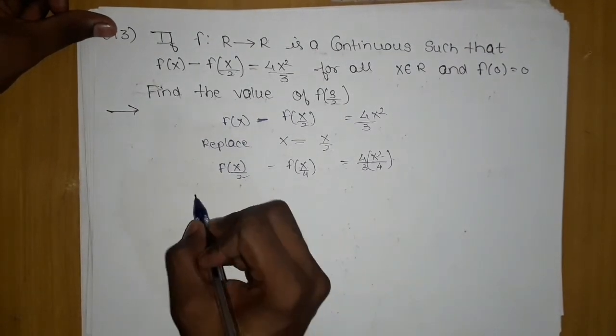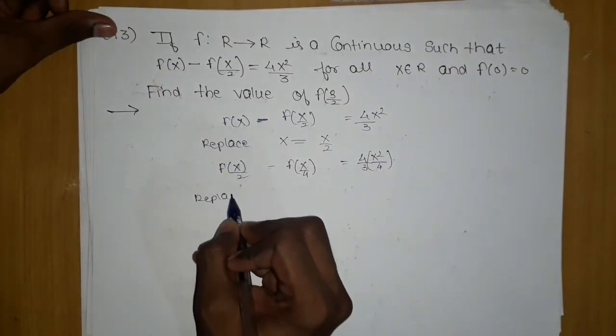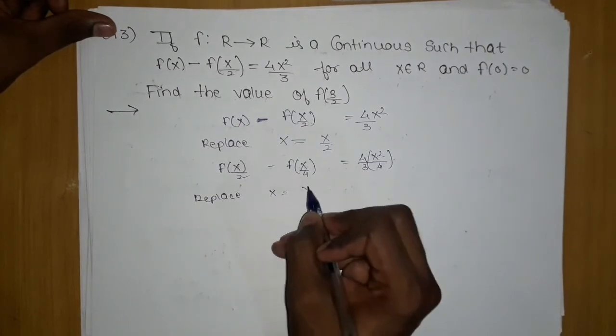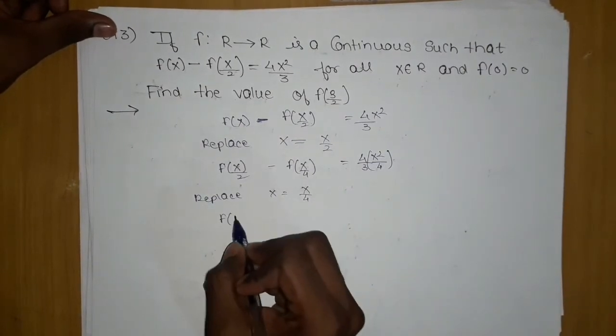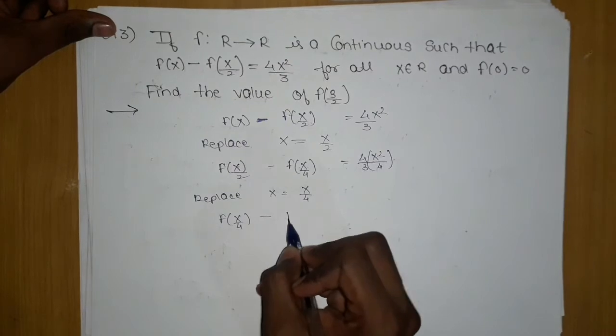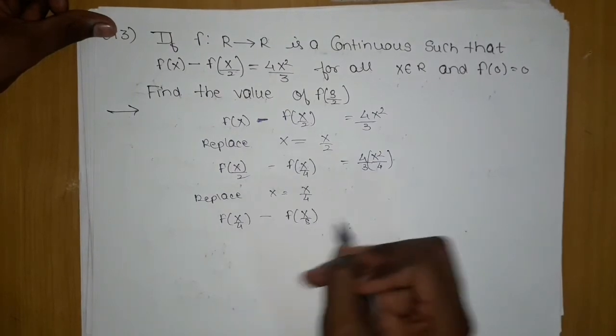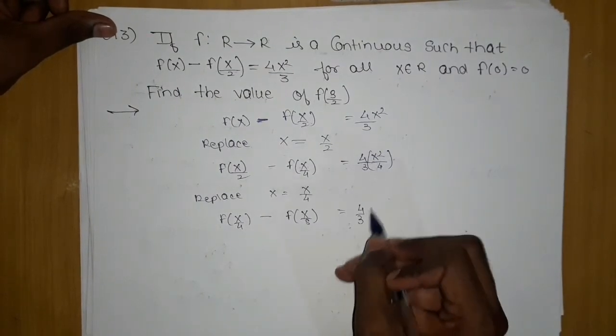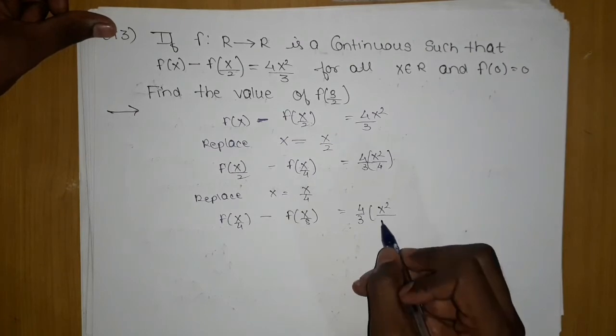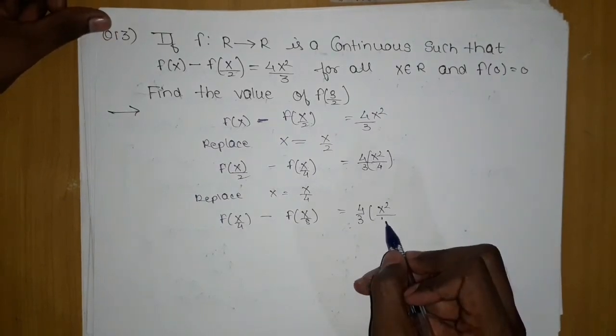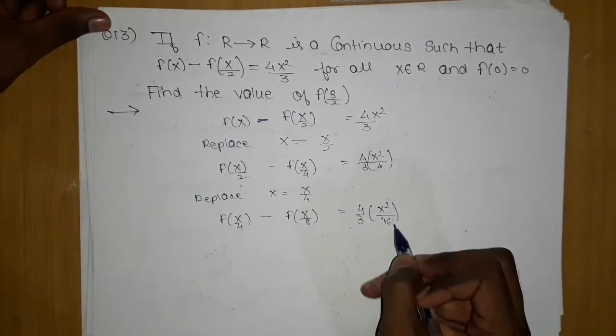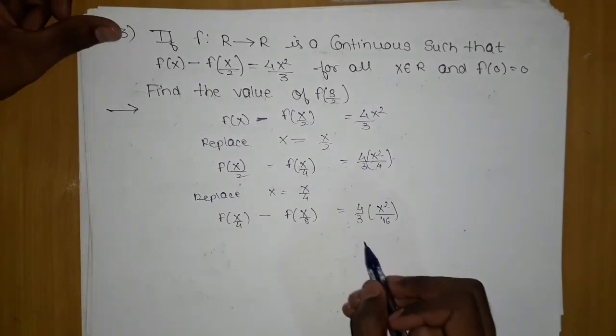Similarly, replace x by x/4, what I get is f(x/4) minus f(x/8) equal to 4 by 3 x square upon 16, since 4 square is 16. And so on till n.